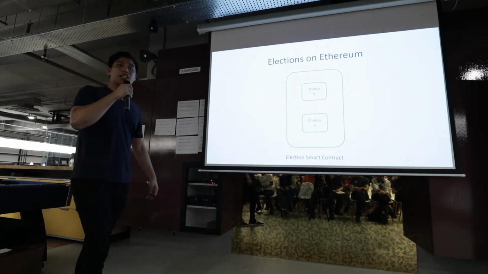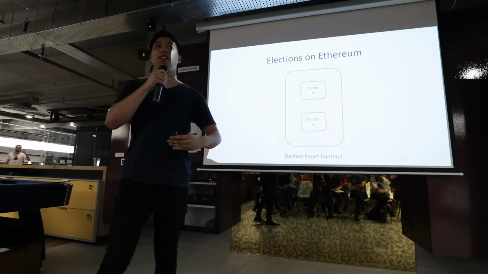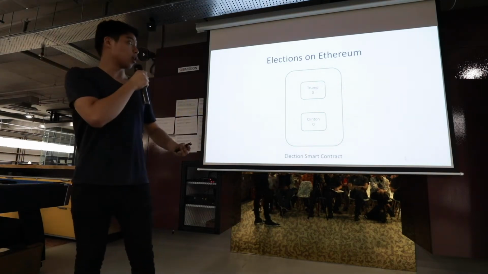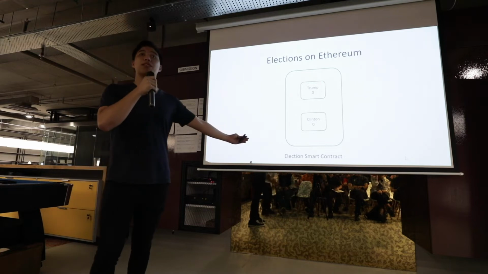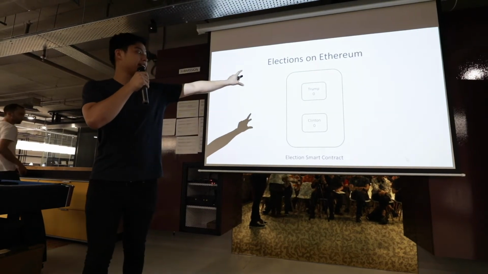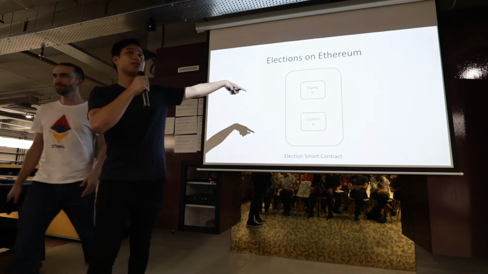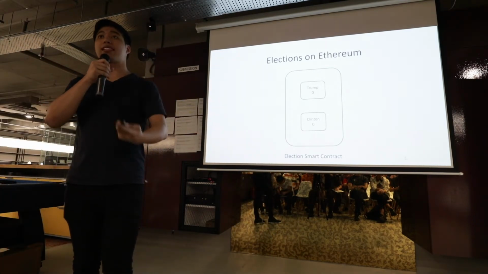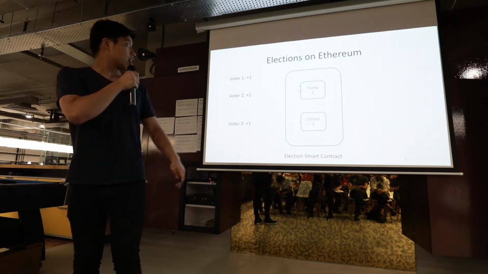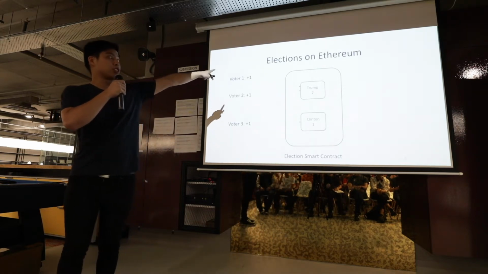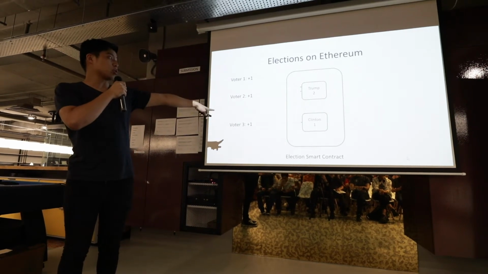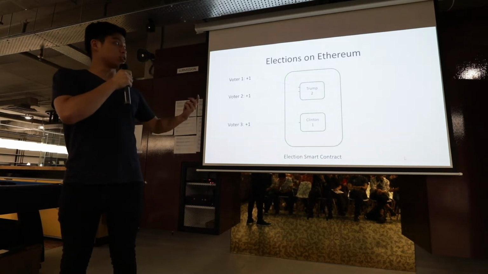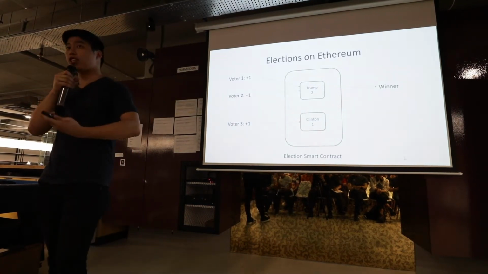Right, so let's run through a very classical example of an election on Ethereum. Let's see if it's possible. First we will have a smart contract and Trump and Clinton. They'll start with 0-0 and be competing against each other. Classically in Ethereum, voter 1 will vote for Trump +1, voter 2, and so on. After that, we can conclude that Trump, since Trump has the most votes, is the winner of the election.